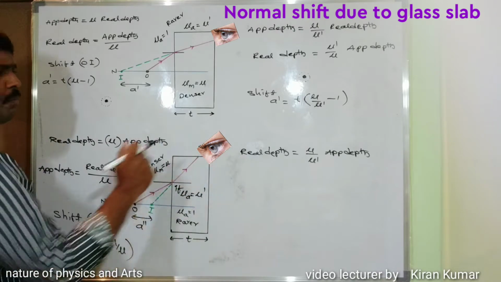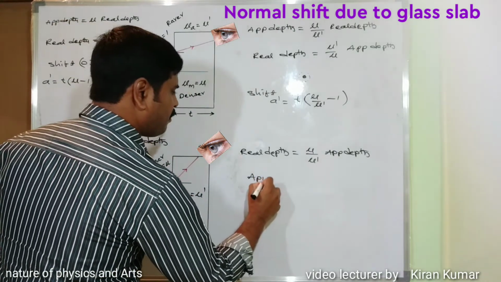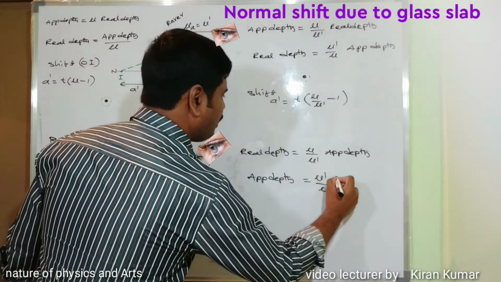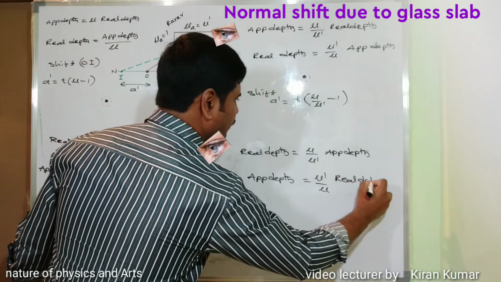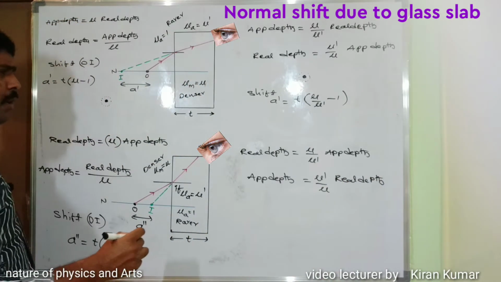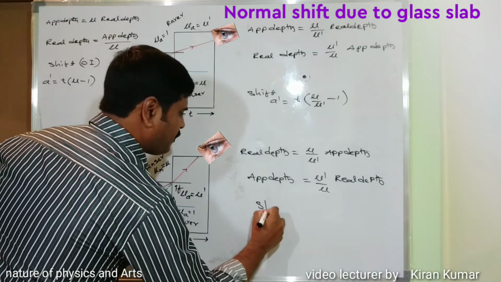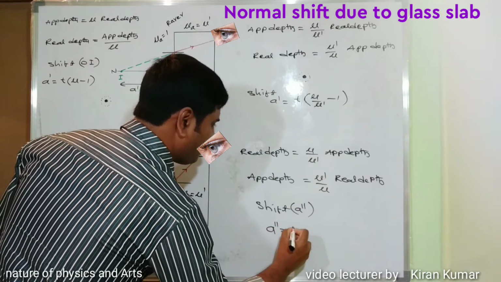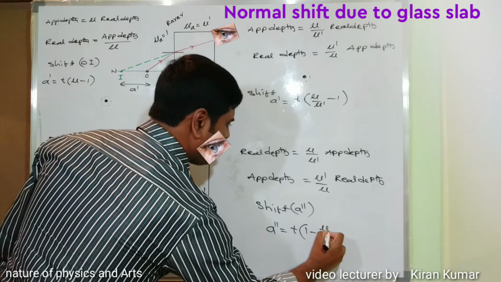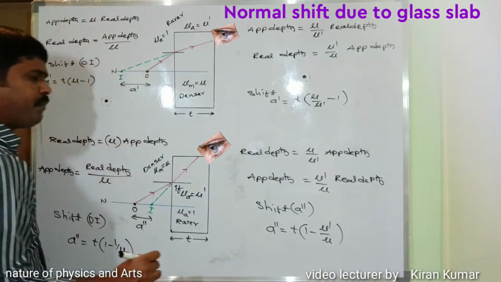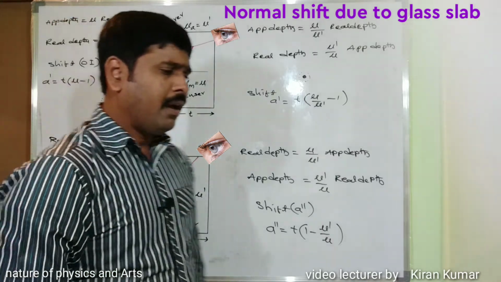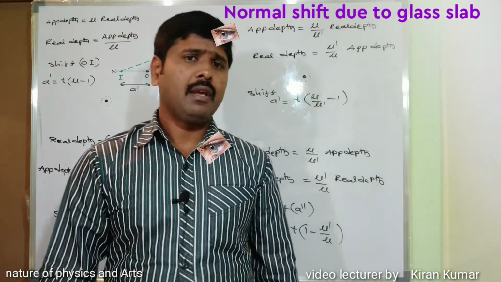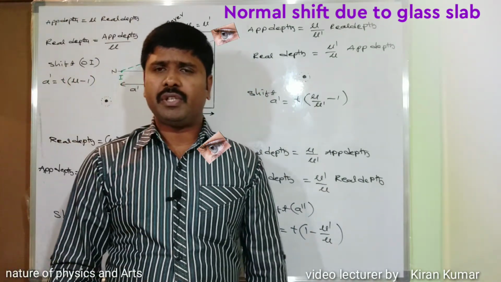And from this, apparent depth is equal to mu dash divided by mu into real depth. Now the apparent normal shift A double dash is equal to t into (1 minus mu dash divided by mu). Okay, so this is the apparent depth, real depth and apparent normal shift of the glass slab. Continuation.